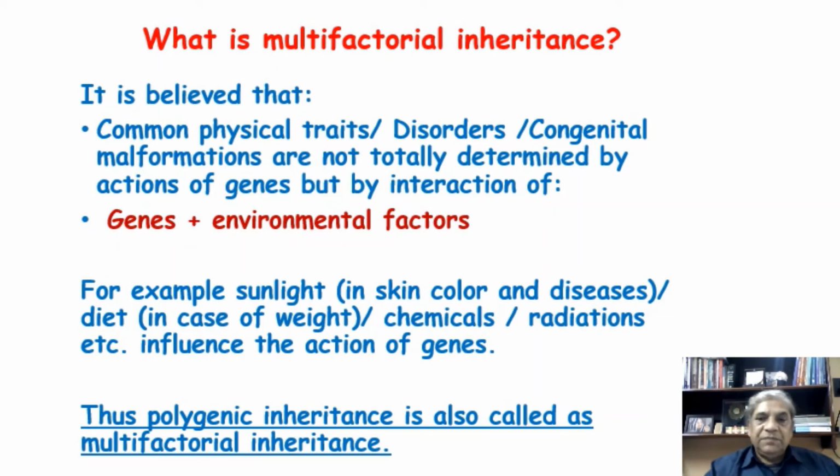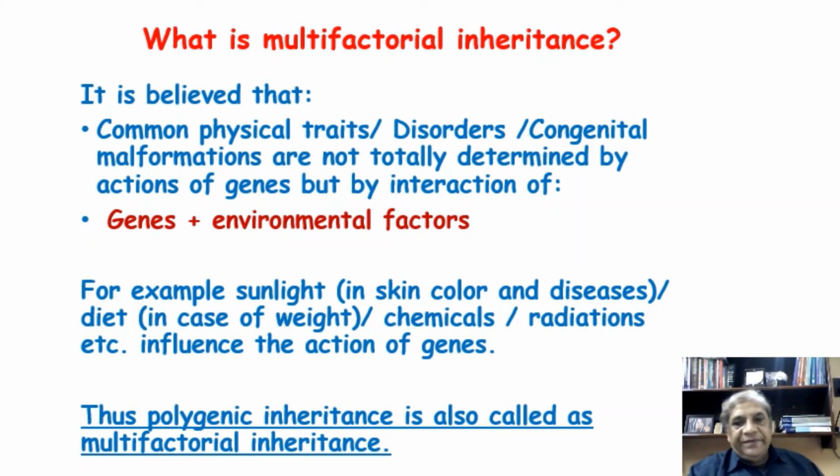But at the same time, the intensity of the blackness or your whiteness also depends on some other factor, which is the environmental factor, like sunlight. Those people who are living close to the poles, the North Pole and South Pole, or just a little away from the poles, they are white.